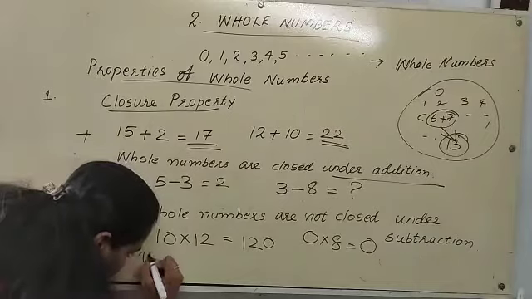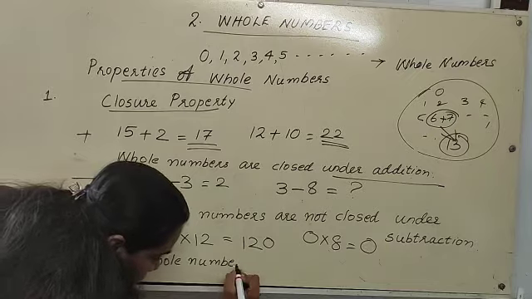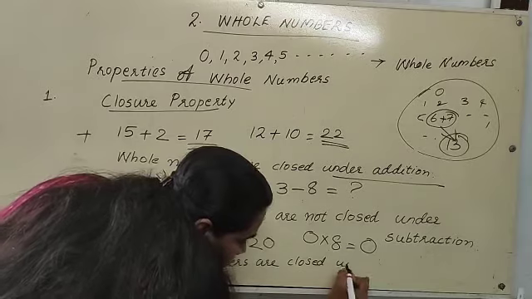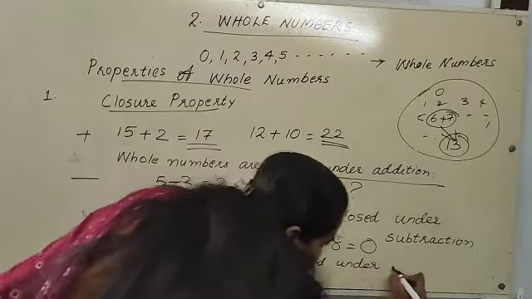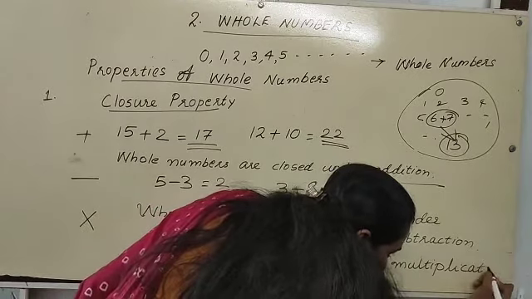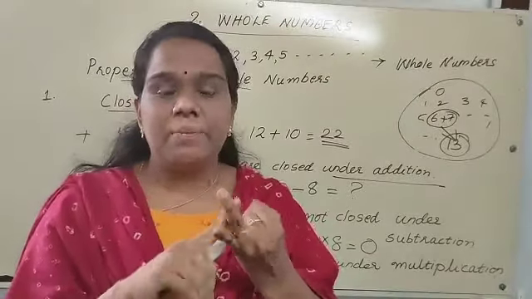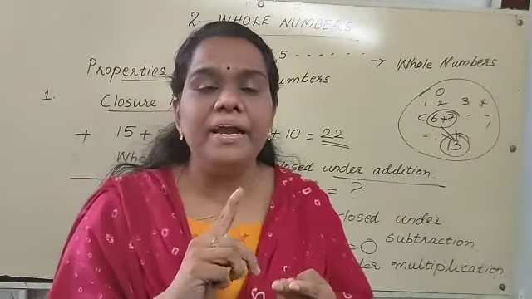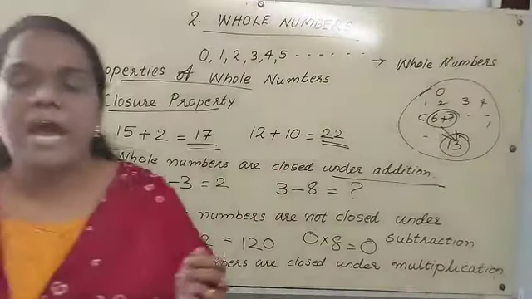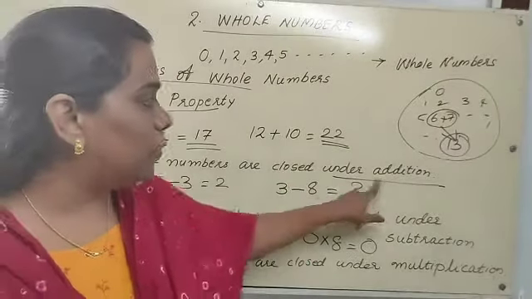So what do we have to write? Whole numbers are closed under which operation? Multiplication. Whole numbers are closed under multiplication. And which are the four fundamental operations in mathematics? Addition, subtraction, multiplication and division are the four fundamental operations. So, whole numbers are closed under addition.